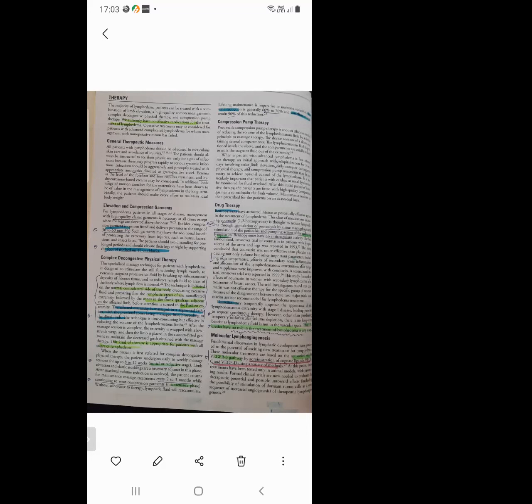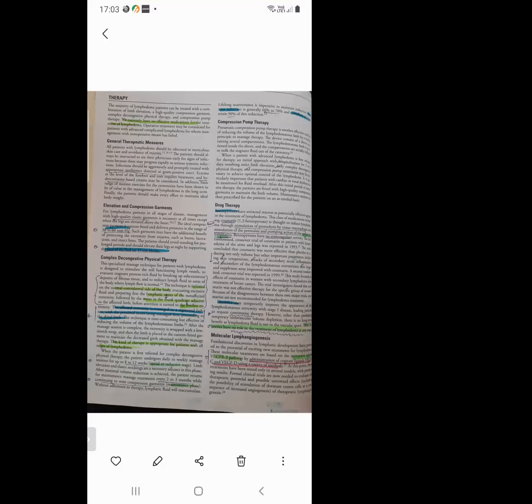They will massage the area first. The technique is initiated on the normal contralateral side of the body, evacuating the excessive fluid and preparing first the lymphatic zone of the non-affected extremity, followed by the zone in the trunk quadrant adjacent to the affected limb, before attention is turned to the swollen extremity. In the affected extremity, the first segment massaged is the proximal zone. Massage starts from the proximal zone and proceeds to the distal limb.